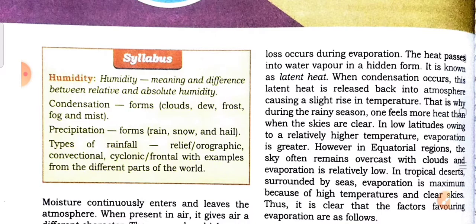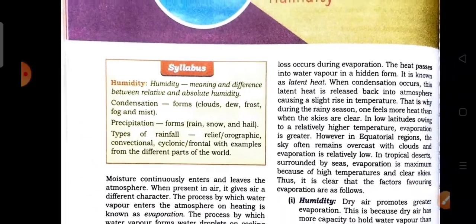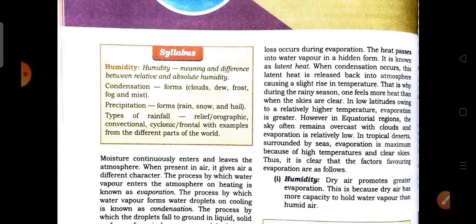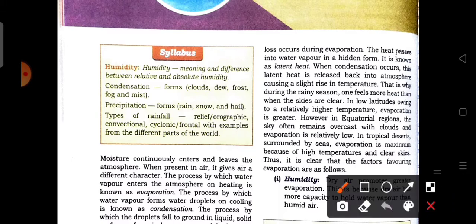Heat loss occurs during evaporation. When the water vapor enters the atmosphere, the heat passes into the water vapor in a hidden form. That hidden form is known as latent heat.